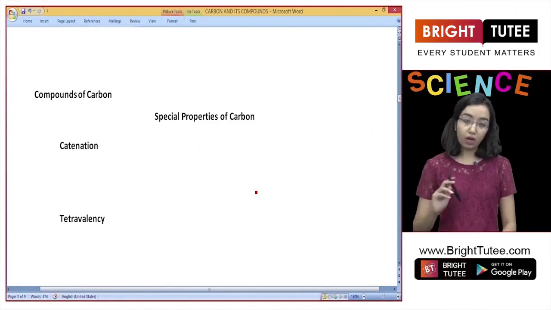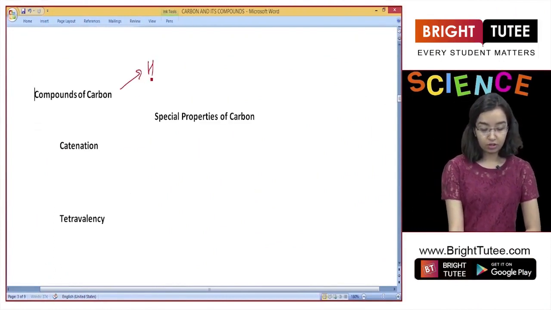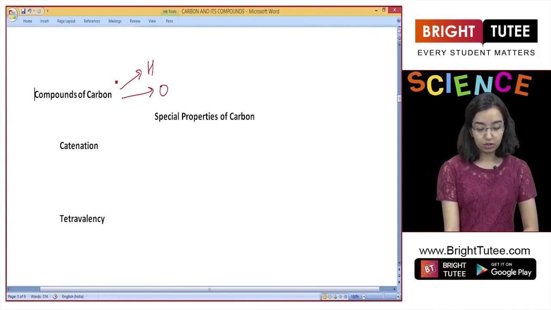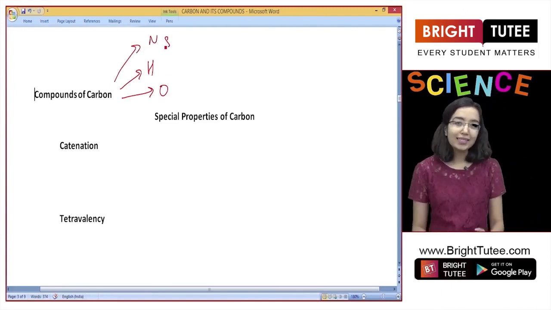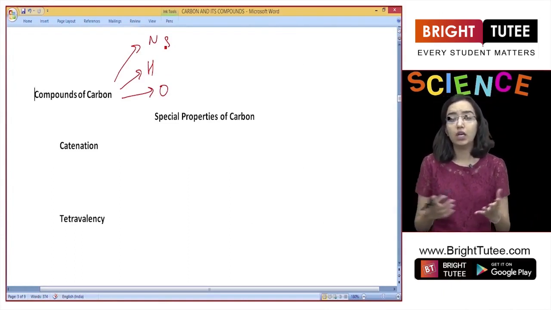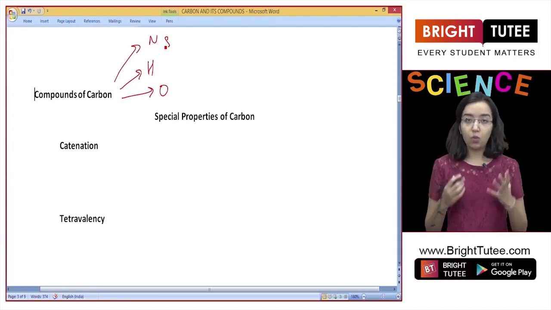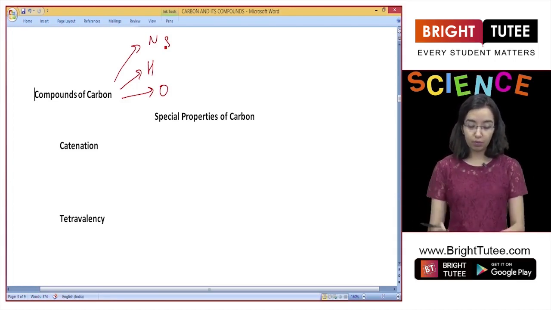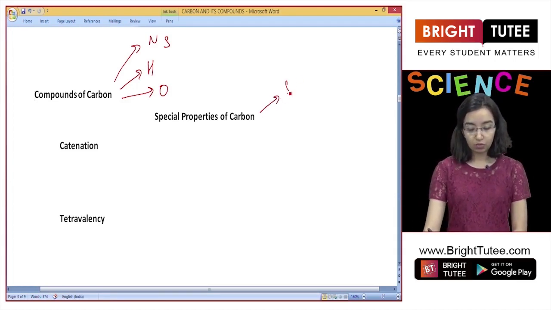Compounds of carbon. Now, carbon forms compounds with hydrogen. It can form compounds with oxygen. It can form compounds with nitrogen, sometimes even sulfur. So, why is it that carbon can combine with so many things? And why is it that carbon is there in so many different forms around us? What makes it so special? What is that property which leads to carbon having so many compounds?